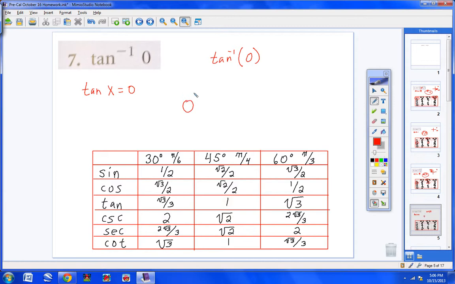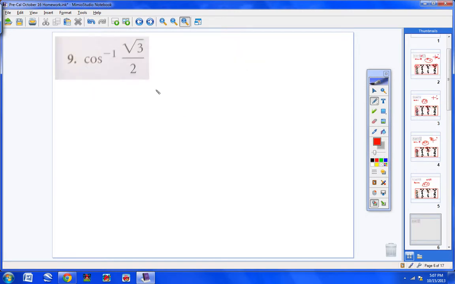Now think about this for a second, guys. If I was converting 0 inches to feet, if I have 0 inches, how many feet do I have? 0. If I'm converting 0 feet to miles, if I have 0 feet, how many miles do I have? 0. So if I have 0 degrees, then how many radians would I have? Well, 0. I mean, it's just common sense. So 0 degrees, 0 radians, you'll get the exact same answer. Okay, moving on to number 9.